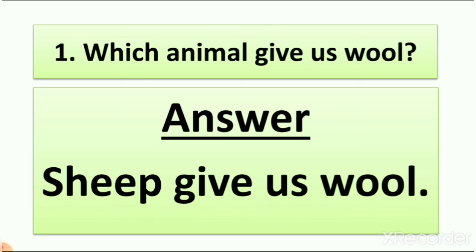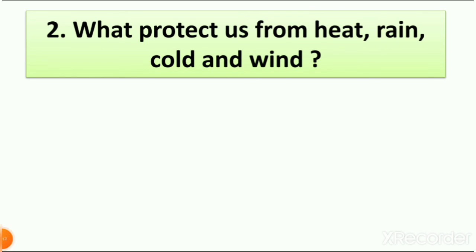Sheep gives us wool. We learned that we take out the hair of the sheep, then we make thread from it, then we color it, and then we make sweaters from it. So which animal gives us wool? Sheep. Sheep also gives us meat and milk, right? A very friendly animal.